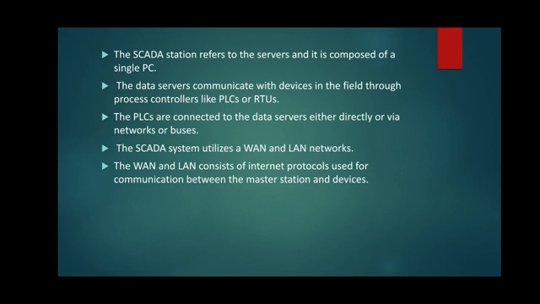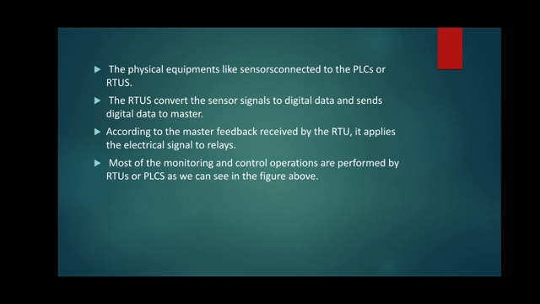The SCADA station refers to the servers and it is composed of a single PC. The data servers communicate with the devices in the field through process controllers like PLCs or RTUs. RTUs are nothing but remote terminal units. The PLCs are connected to the data servers either directly or via networks or buses. These things we can see in the diagram. The SCADA system utilizes WAN and LAN networks. The WAN and LAN consist of internet protocols used for communication between the master station and the devices.